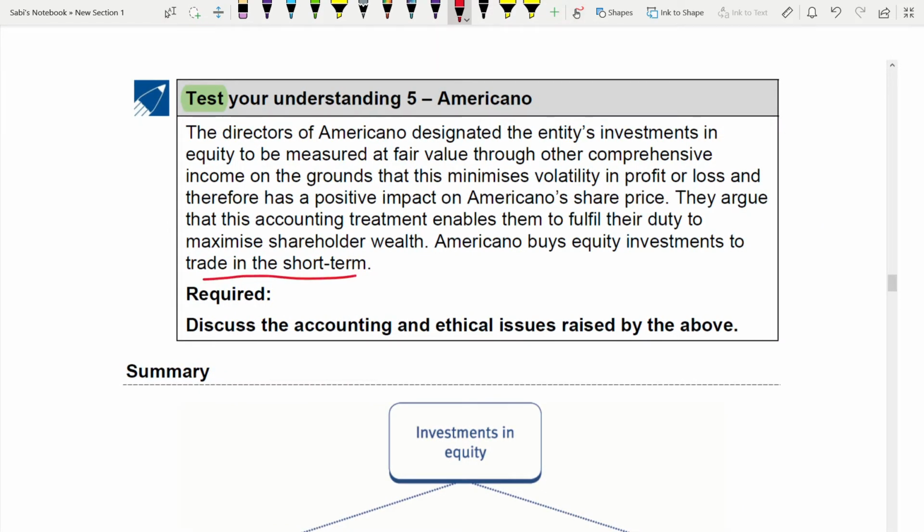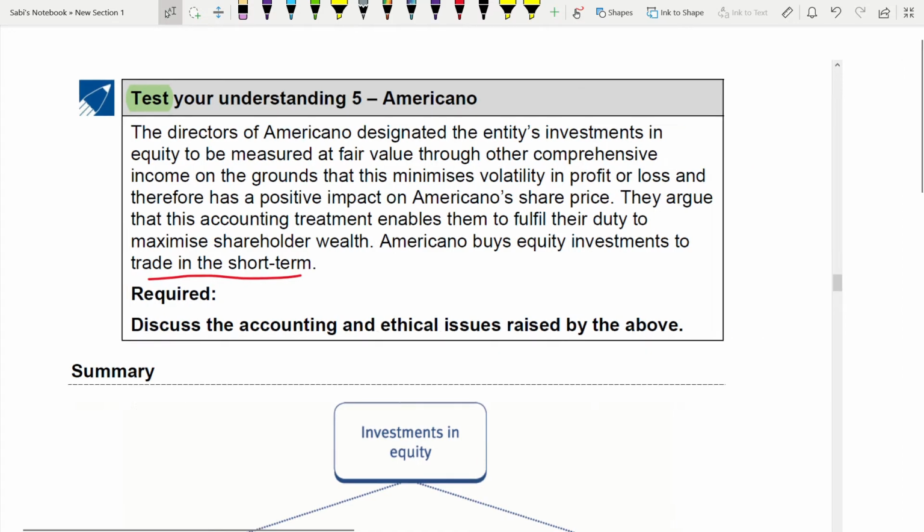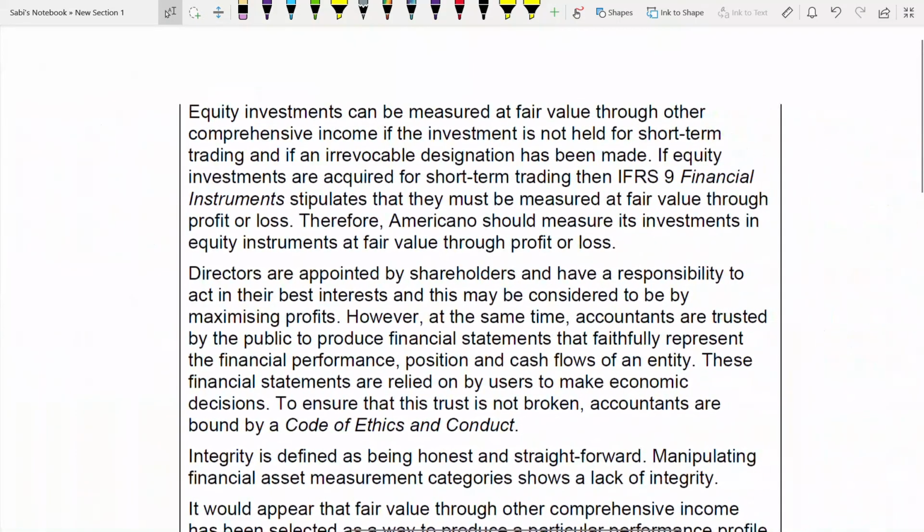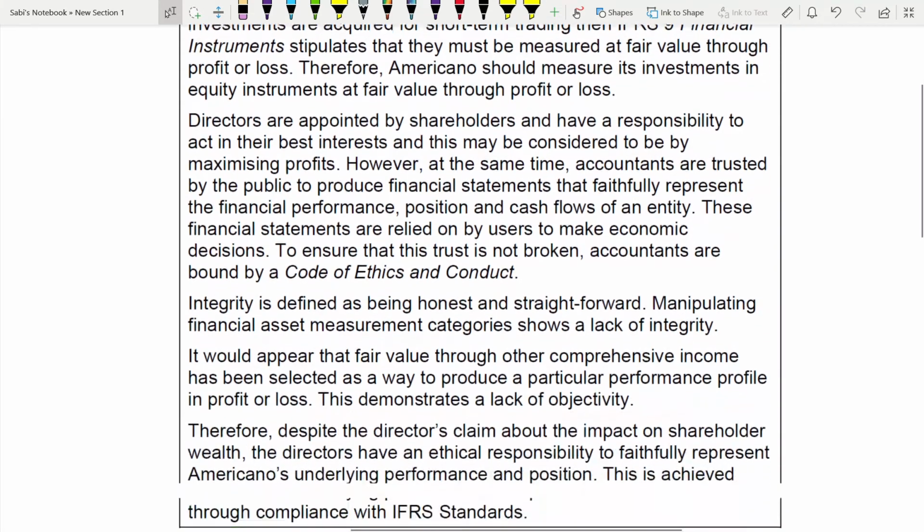Now let us discuss the accounting and ethical issues raised above. First, always start by discussing accounting issues, then ethical issues. They should be written in different paragraphs, so it is clear that this paragraph is for accounting and this paragraph is for ethical issues. The first paragraph deals with accounting issues, and from the second, third, the rest all is for ethical issues.